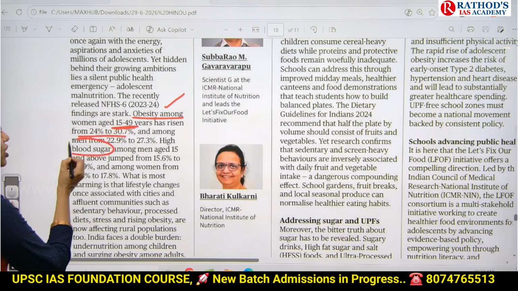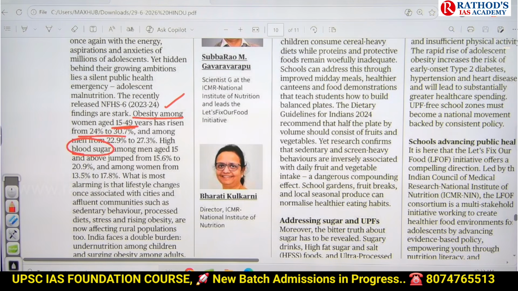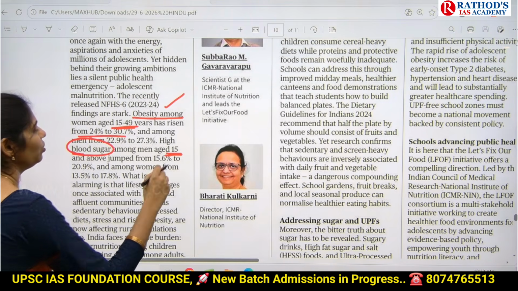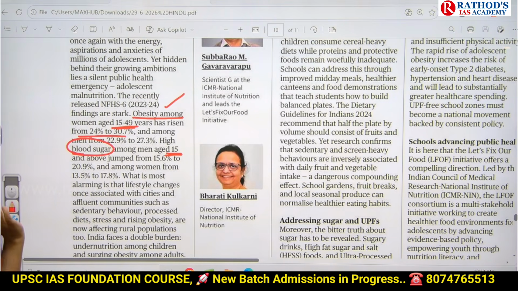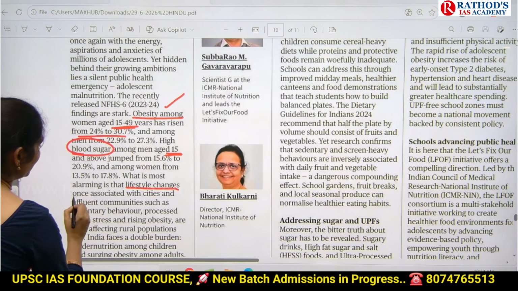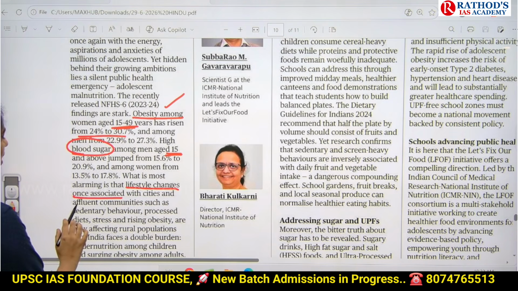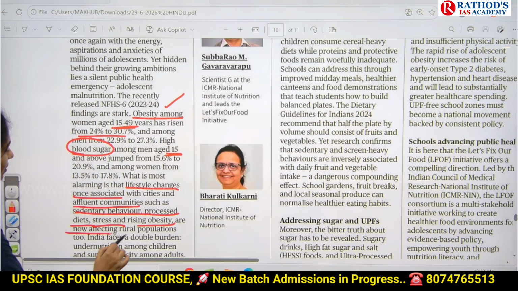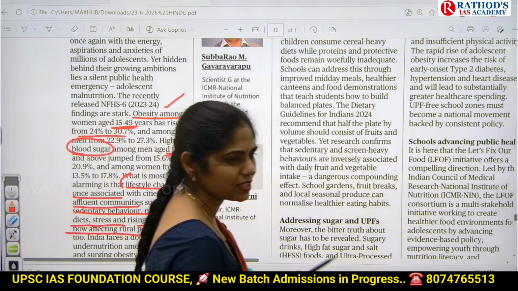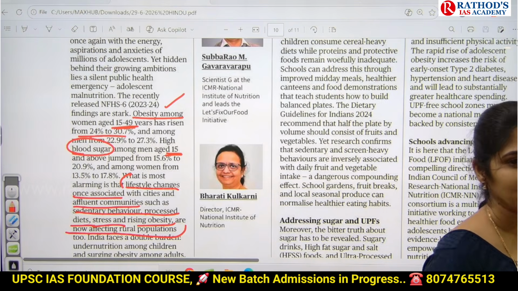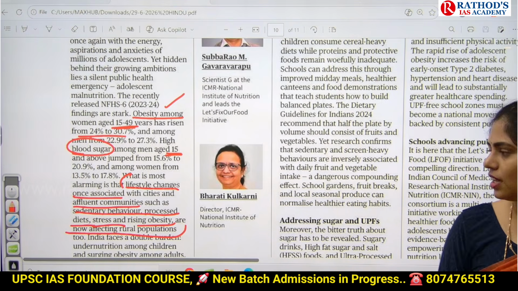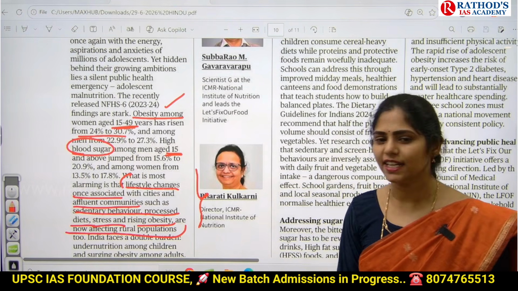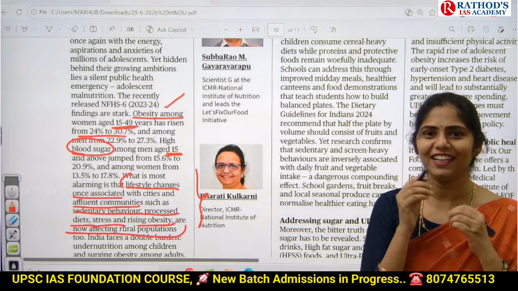And there is high blood sugar among men who are 15 and above. And next, they said that lifestyle changes once associated with cities and affluent communities, such as sedentary behavior, processed diet, stress, and rising obesity, are now even affecting rural areas. Earlier, this kind of problem of obesity, blood sugar levels, hypertension, NCDs was in urban areas. What are the reasons? Sedentary behavior, no physical exercise, only eating and sitting.